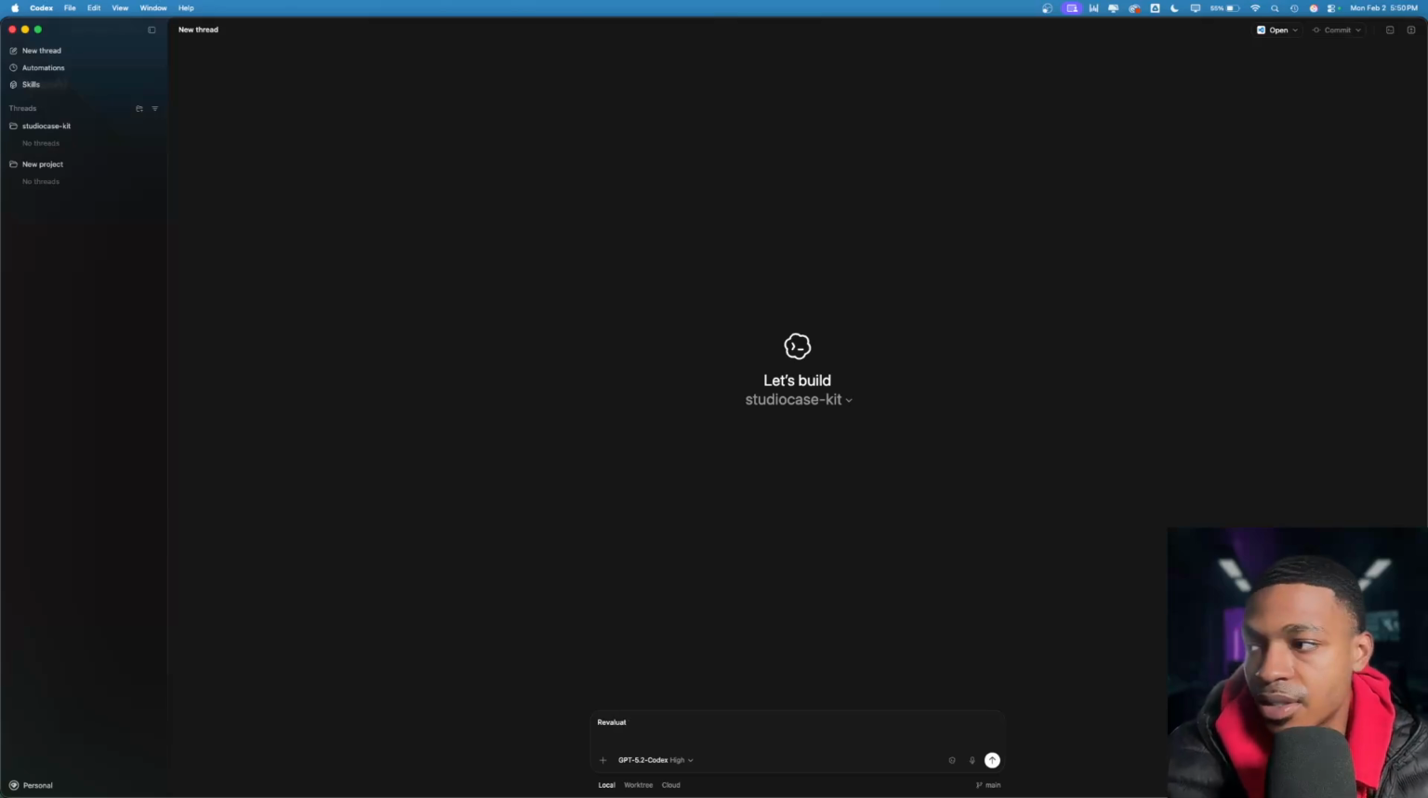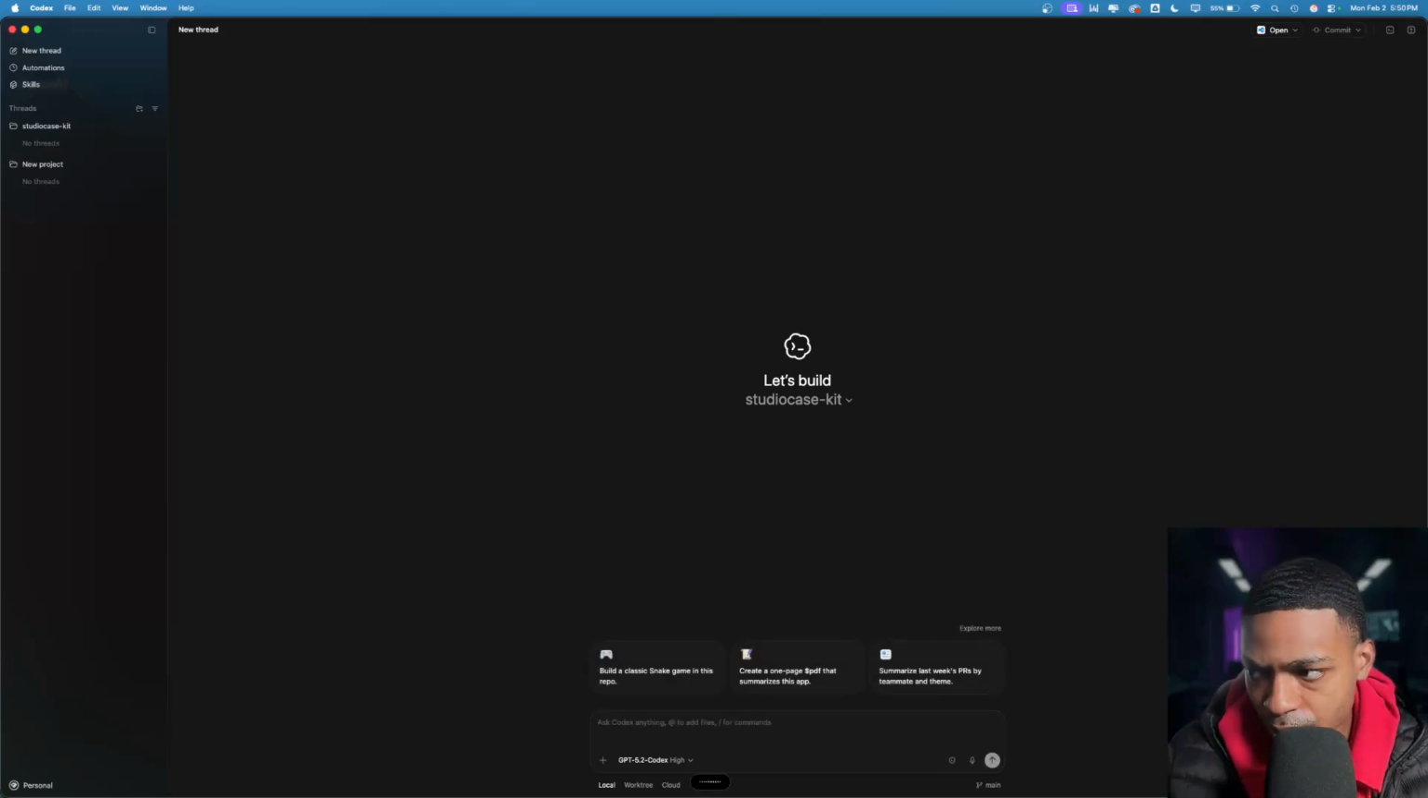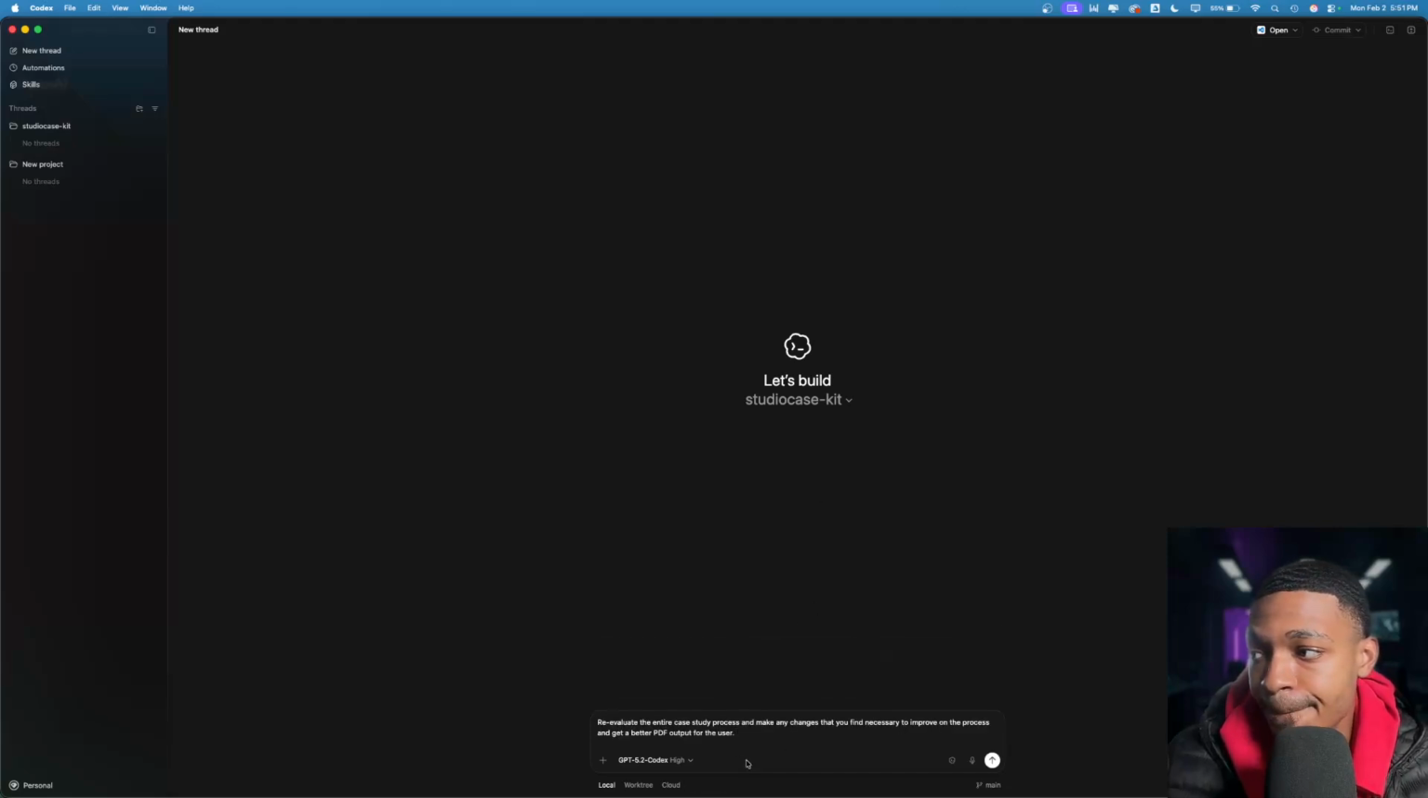Reevaluate. Okay, let's use Whisper. Reevaluate the entire case study process and make any changes that you find necessary to improve on run the process and get a better PDF output for the user. Okay. So we're going to do this on 5.2 extra high Codex.